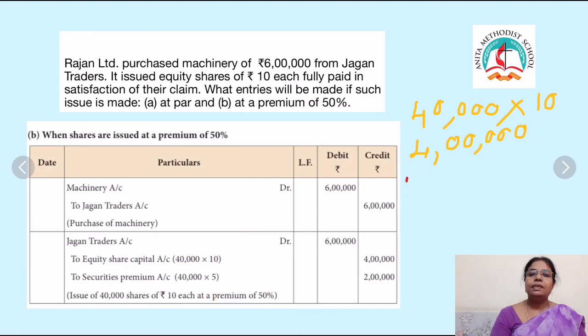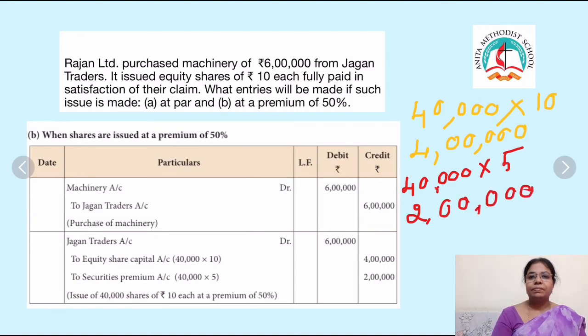So 40,000 into 5 gives rupees 2 lakhs. So the journal entry is Jagan Traders to equity share capital, to securities premium 2 lakhs. Issue of 40,000 shares at rupees 10 each at a premium of 50%.